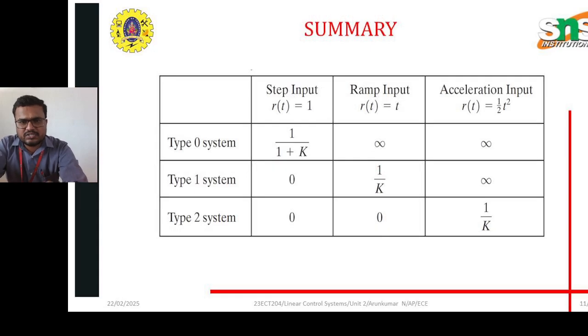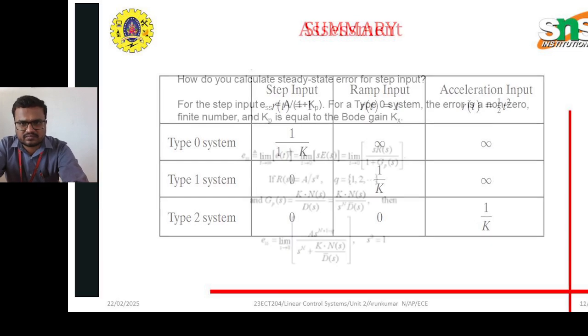The summary: for a type 0 system with step input, the error equals 1 by 1 plus K. For a type 1 system, the error is 1 by K. For a type 2 system, which is generated for s square, the error is likewise obtained from 1 by K.